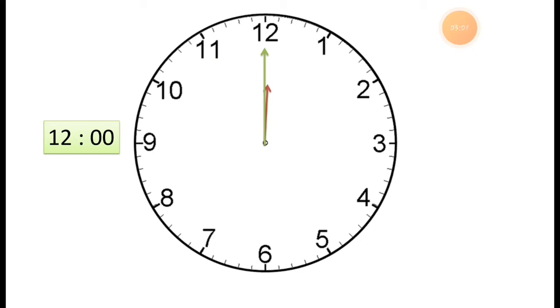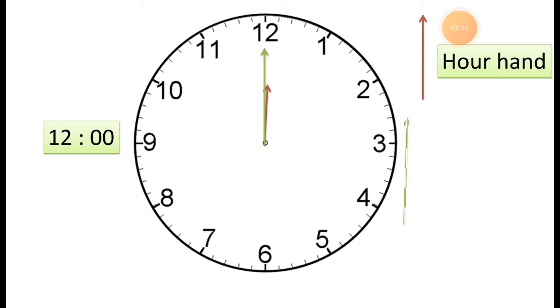So when the hands show this position, it means it is 12 o'clock. Now this red colored hand, the short hand, shows the hour, which means 12 o'clock. And the green colored hand shows the minutes.